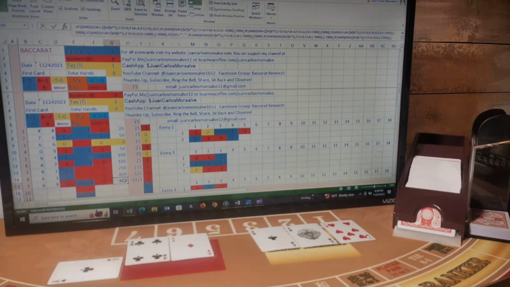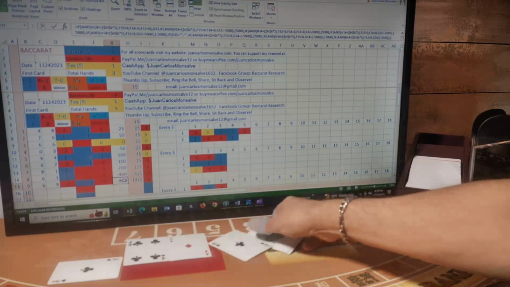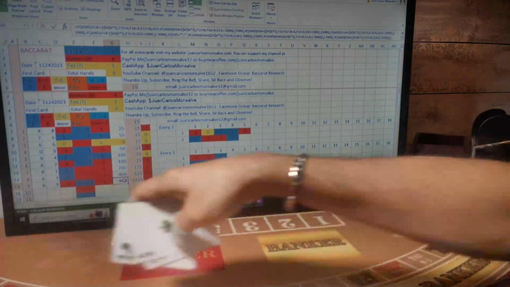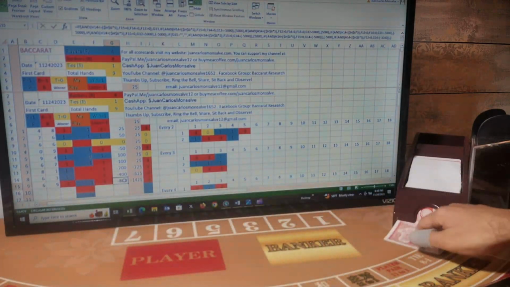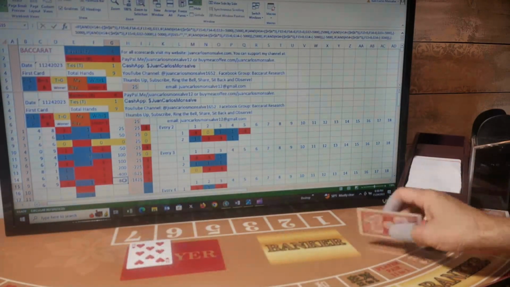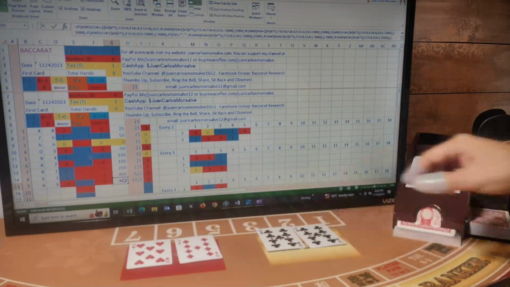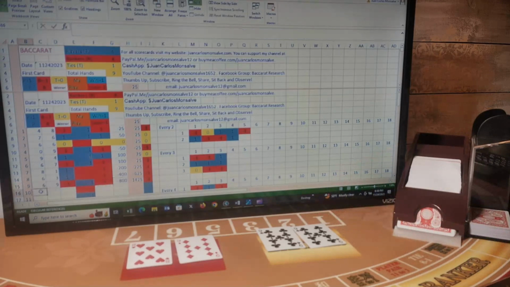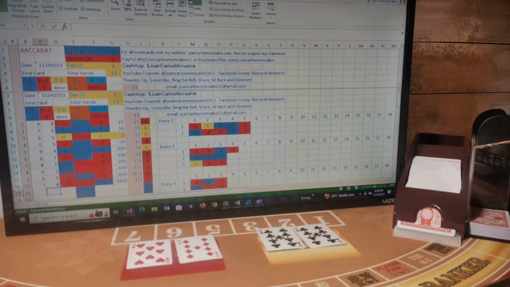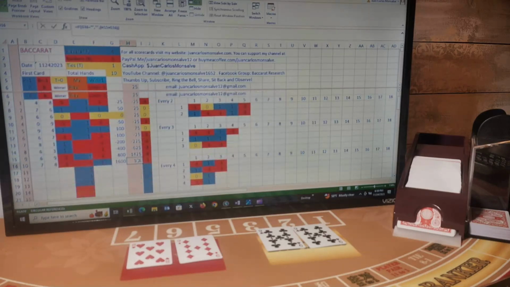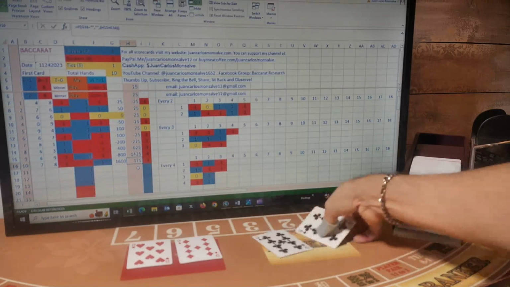I lost $800. Now my next bet will be 1600, and I will be betting banker. First card for player, first card for banker, second card for player, second card for banker. Now we have player 7, banker natural 8. So this is a banker hand. I was betting banker. I won this hand. I won 1600, and I am up $175.